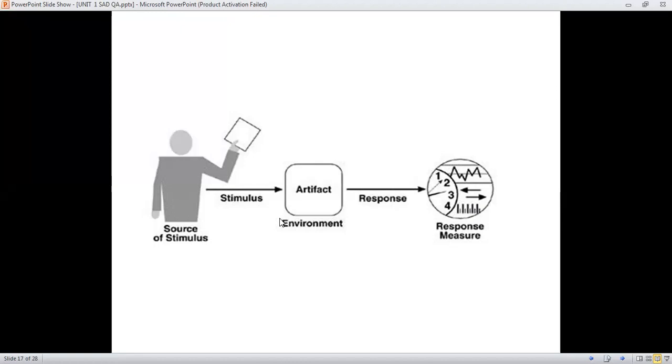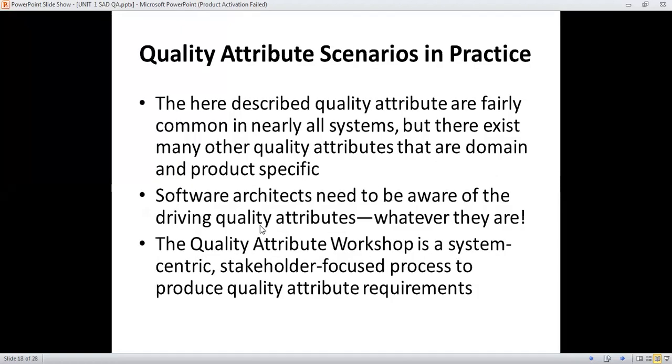The next one: how quality attribute scenarios are used in practice. When we consider all these quality attributes in practice, suppose we want to build one project or one requirement, at that time which system quality attributes do we have to consider?